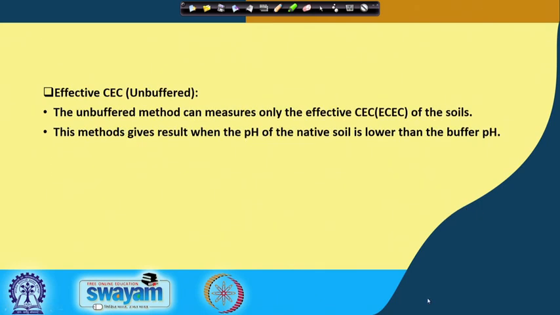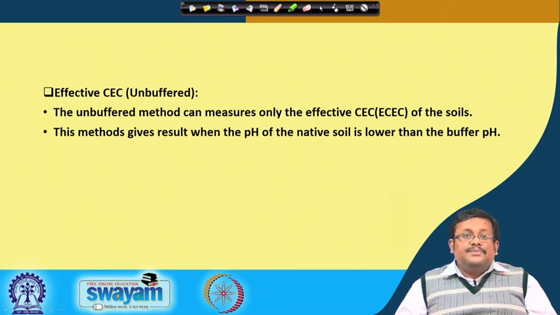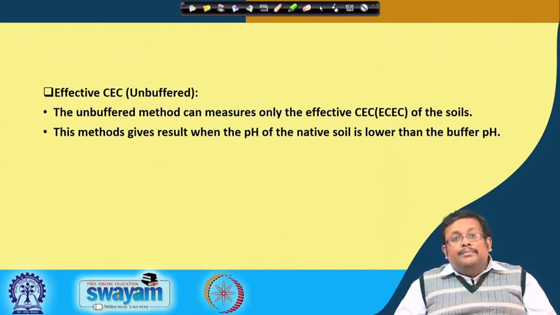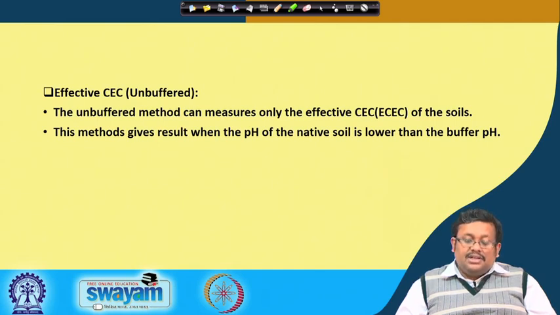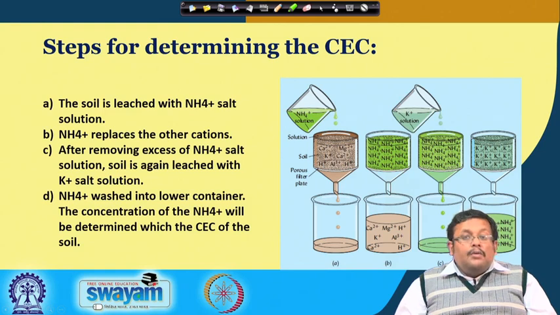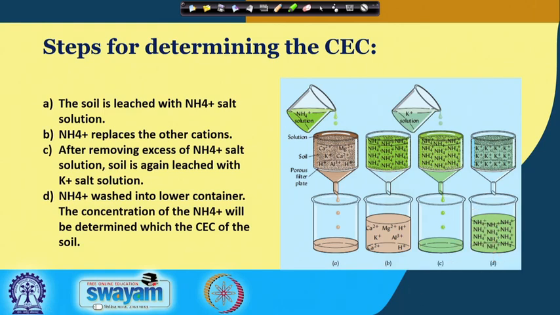Another term is the effective CEC or ECEC. This is basically unbuffered. The unbuffered method can measure only the effective CEC or ECEC of the soil, and this method gives results when the pH of the native soil is lower than that of the buffer pH. So, these are two general methods, and what are the different steps for determining the soil CEC?